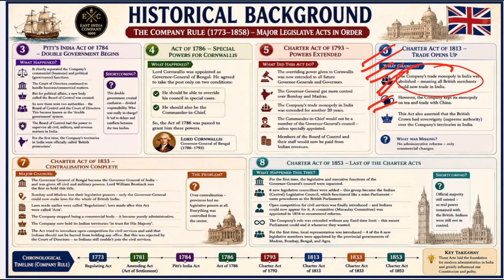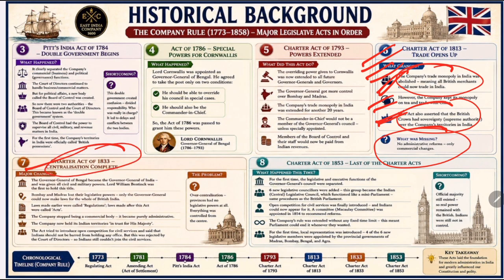Crown sovereignty was recognized. This act clearly stated that the British Crown was the supreme authority over the company's territories in India, and this was significant because it reinforced the idea that India ultimately belonged to the British Empire, not merely to a private company. Okay, and what was missing from this act? The act focused mainly on trade, the commercial part, and introduced almost no major administrative or constitutional reform, and the political structure remained largely unchanged. Then from the Charter Act of 1833, centralization was completed.